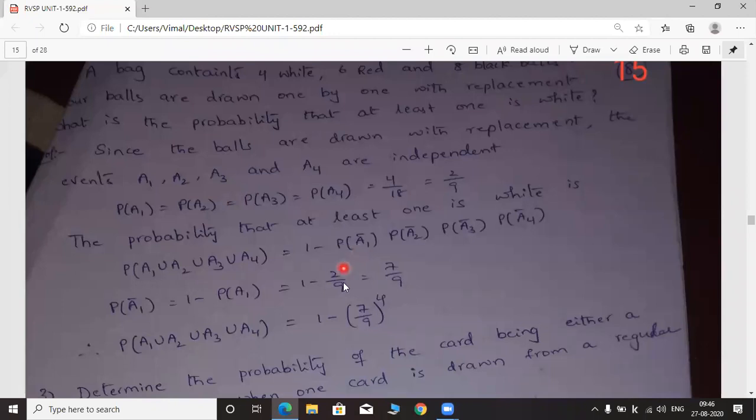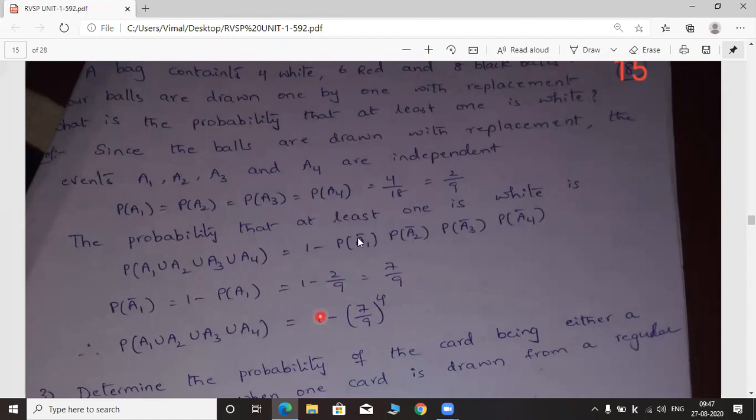Here, probability of A1 bar is calculated. A1 bar means A1 complement, which is equal to 1 minus probability of A1. Because 1 is the maximum value of any probability, from 1 we are subtracting P of A1. So to calculate P of A1 bar, we write 1 minus the value of P of A1, which is 2 by 9. 1 minus 2 by 9 is equal to 7 by 9.